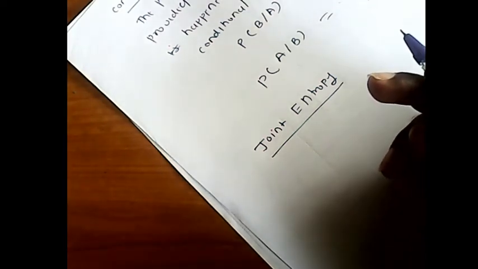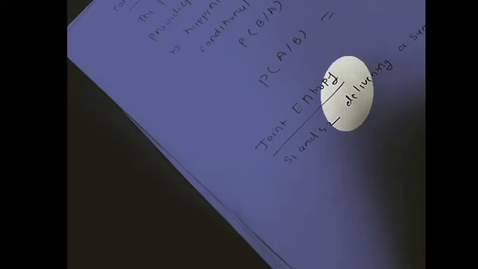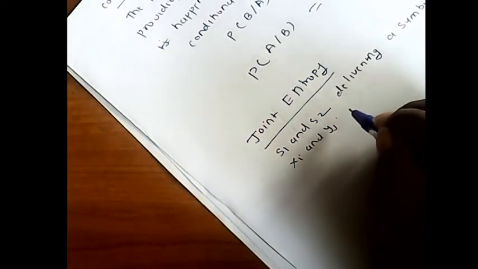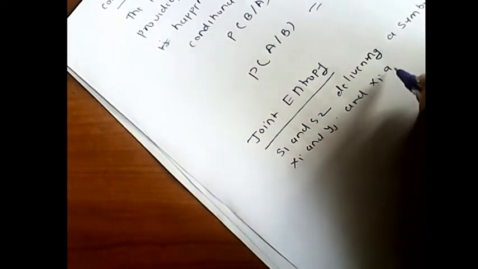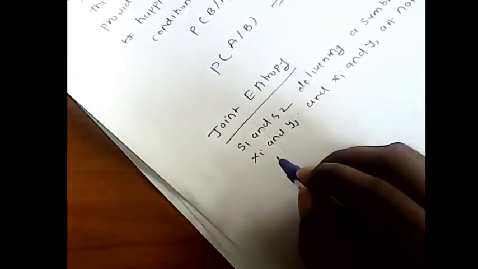Now consider there are two sources S1 and S2 delivering the symbols xi and yj, and xi and yj are not mutually independent.